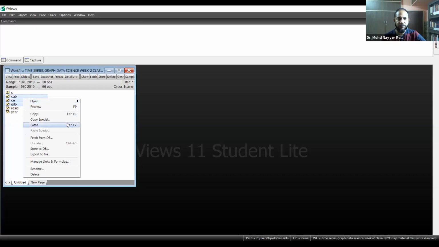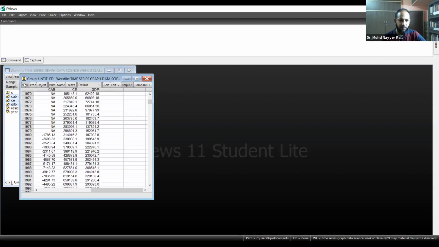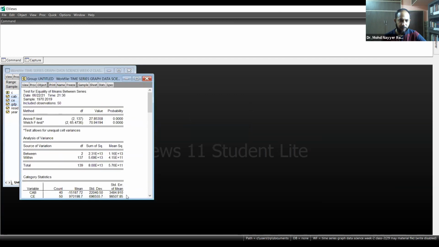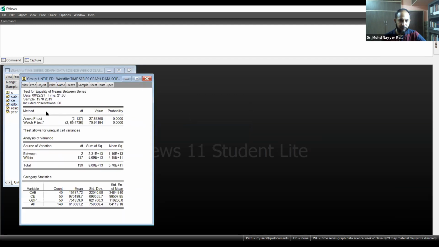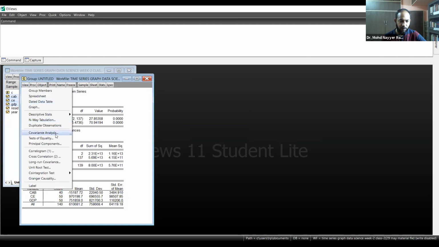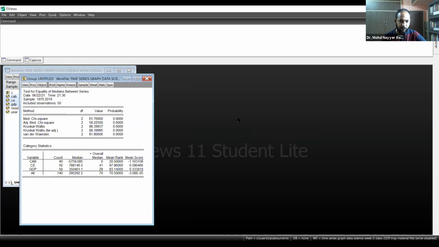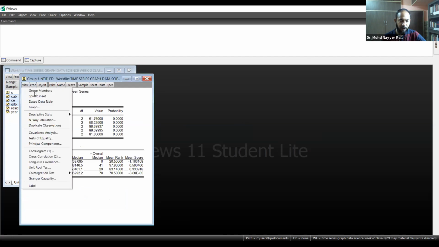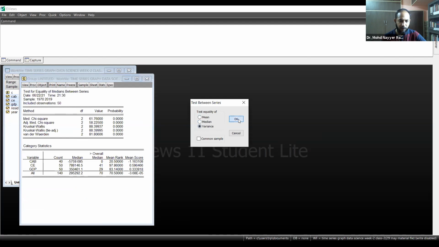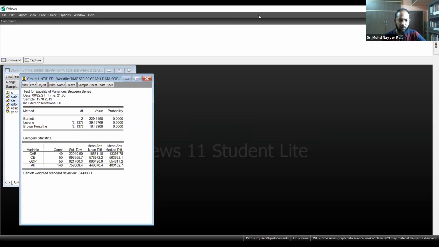Okay, Sakshi. Open all the three series. Test of equality, mean. Okay. Then median. And then finally variance. Okay, very good. The next.